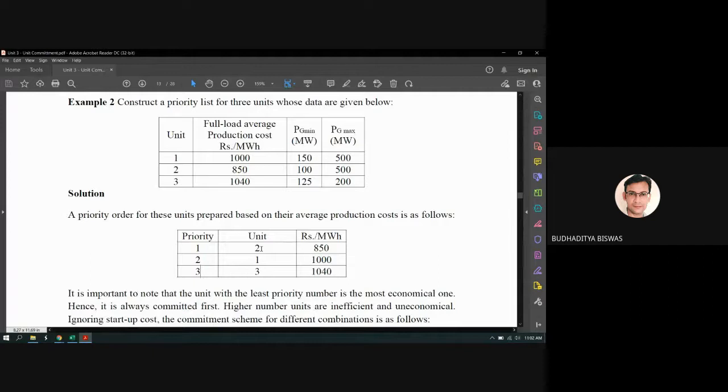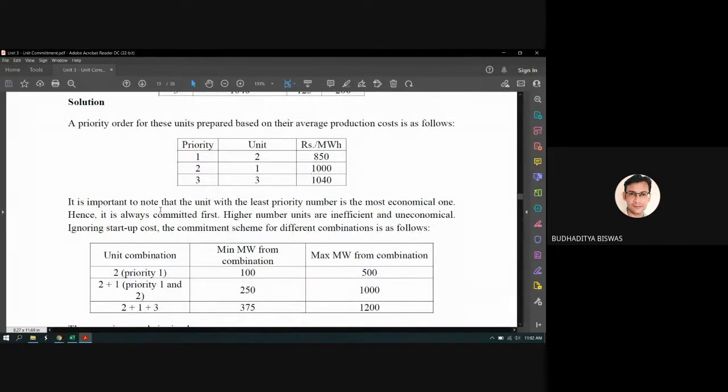First, we always choose unit 2 because its average production cost is less compared to the other 3 units, so it has the highest priority. It has 850 rupees per megawatt hour. Next comes unit 1, with 1000 rupees. Then comes unit 3, with 1040 rupees. So this is our priority based on their average production cost.